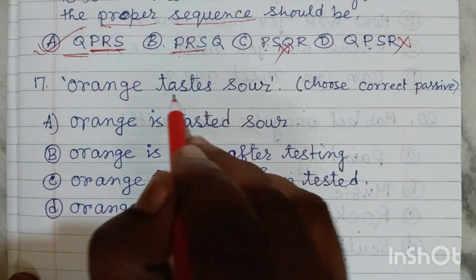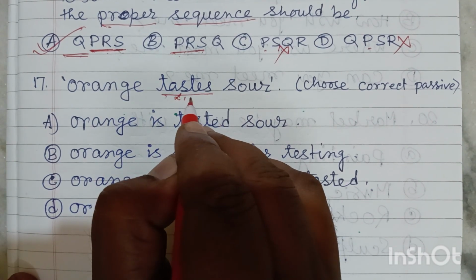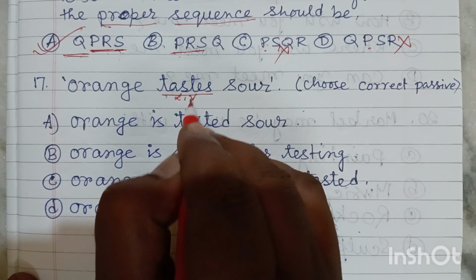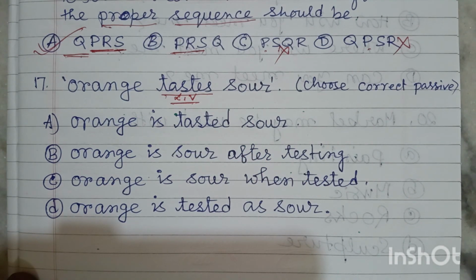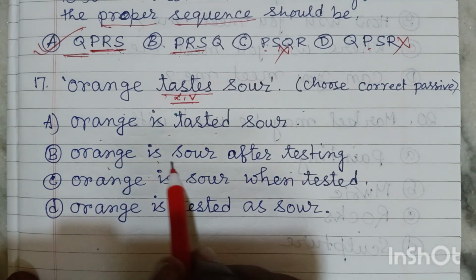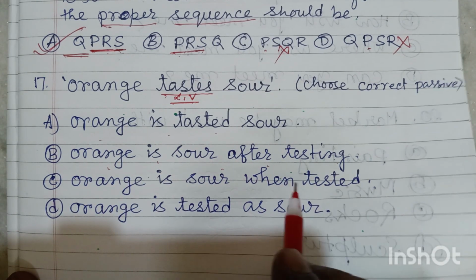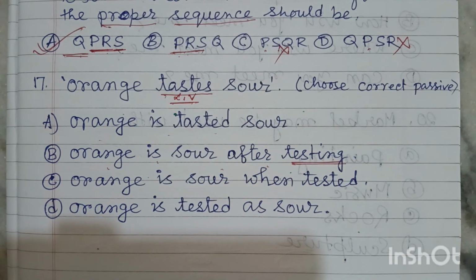Friends, let's look at this one. Orange tastes sour. Friends, this is also a linking verb. It is also called verbs of perception. The first one is "orange is tasted sour," then "orange is sour after tasting." Friends, we cannot use the continuous form here.